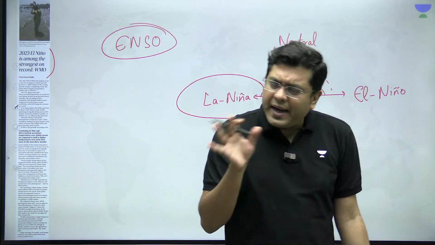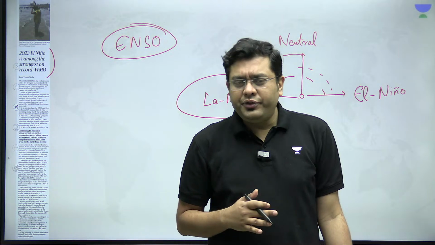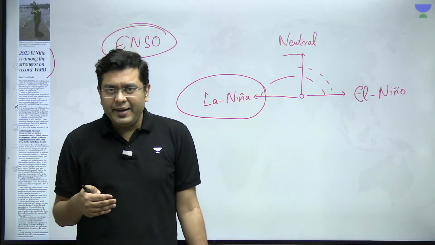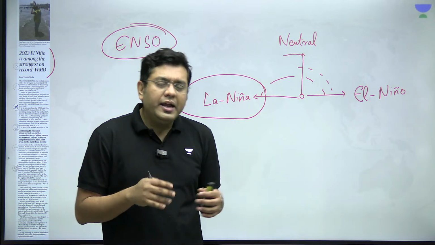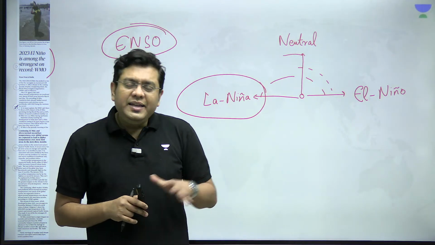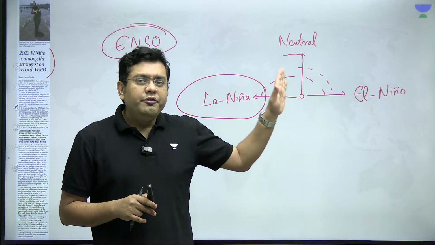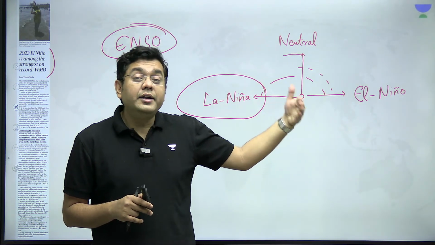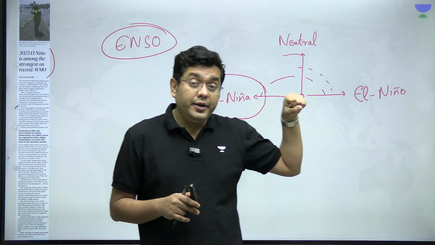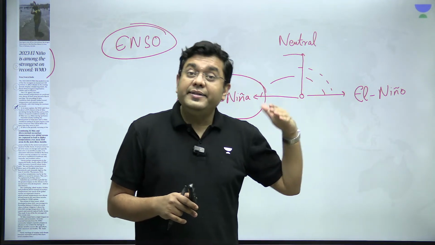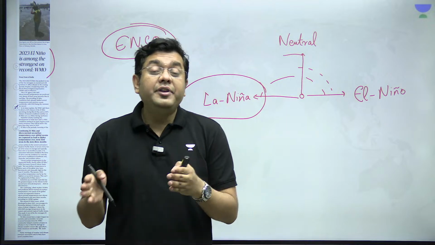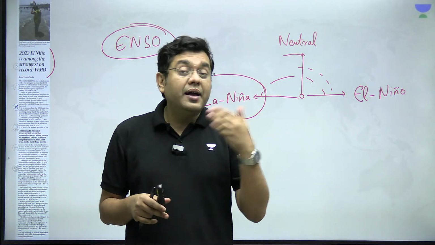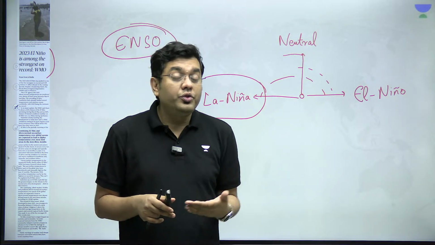But the trend, which is for the world to see, is the fact that El Nino is occurring very frequently. When we talk about El Nino conditions, these are the conditions which happen due to warming. Global warming is leading to greater frequency and stronger El Nino. Ideally, these El Nino events occur every 5 to 7 years. But because of global warming, they are repeating themselves every 2 to 3.